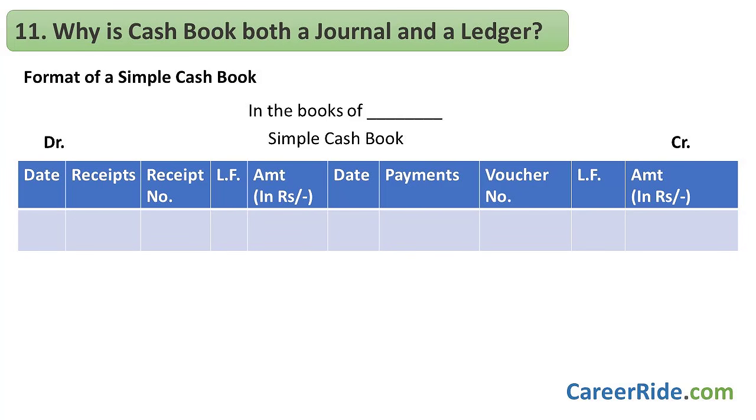Pay attention. Why is cash book both a journal and a ledger? Now, a cash book records all the cash and bank transactions. It has two sides, a debit side and a credit side. Since the original entries are made to it, it's a journal. And since it contains classified records of all the cash transactions, it's a ledger.